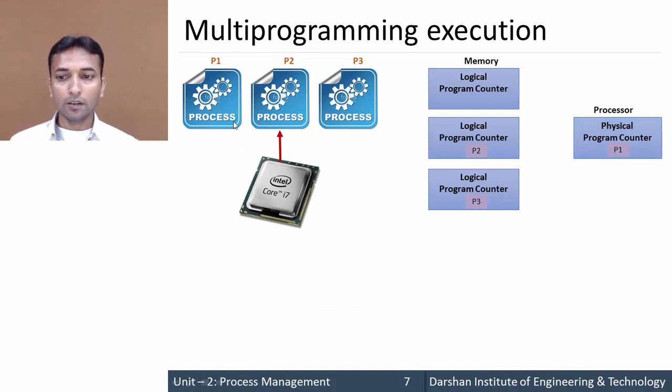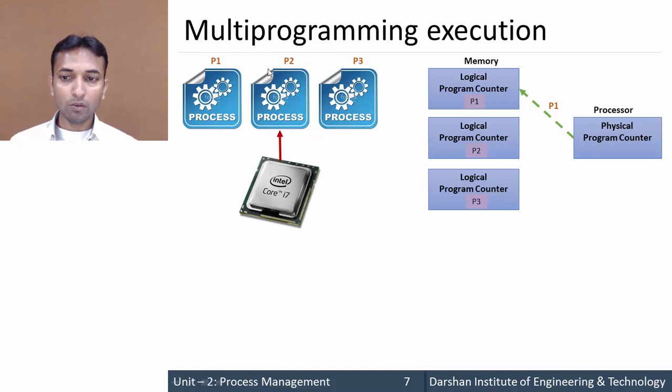Now the CPU switches from process P1 to process P2. Right now in the physical program counter, the content of process P1's logical program counter is there. So that content is moved from the physical program counter back to the logical program counter of process P1.